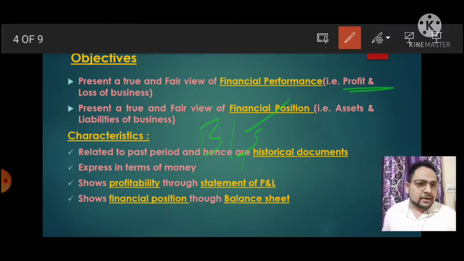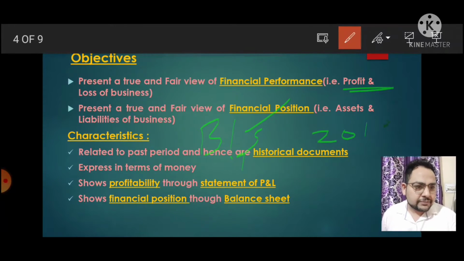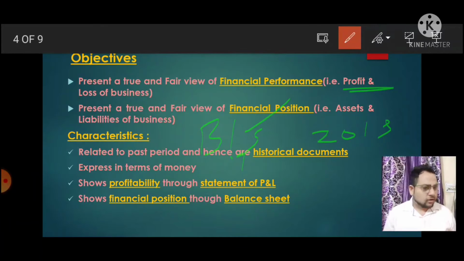For example, in 2015 we earned good profit, but to check our financial position we need to make a balance sheet at the end of the year. As you know, a balance sheet is always created at the end of the year or at the beginning of the year. So we need the balance sheet at the end of the year to check our financial status, or we can say financial position. Got that point?